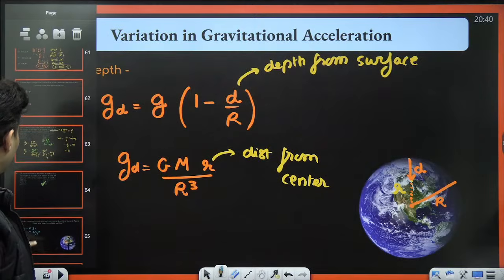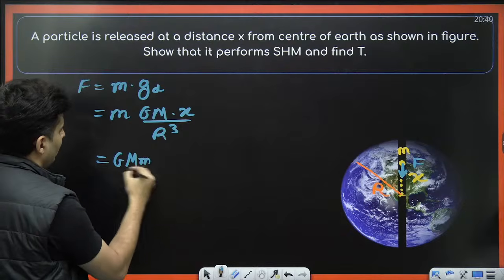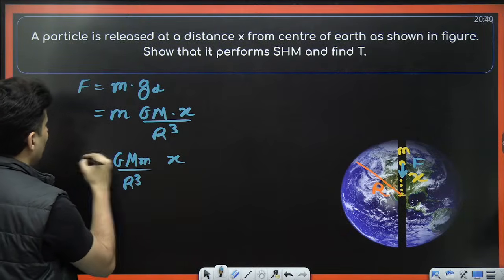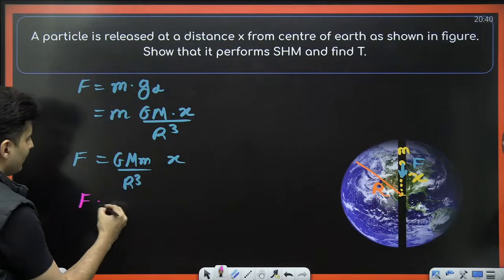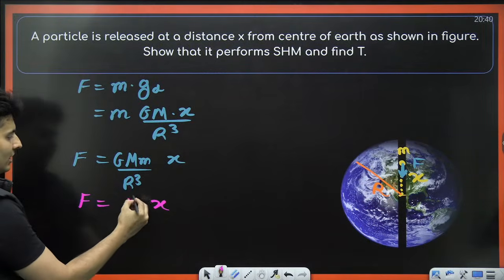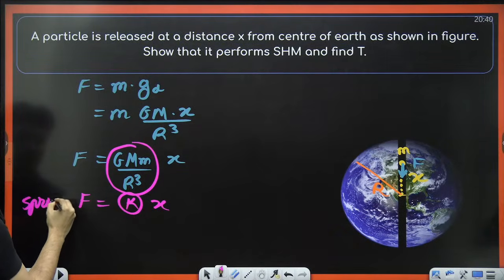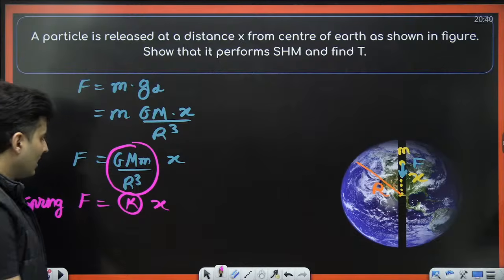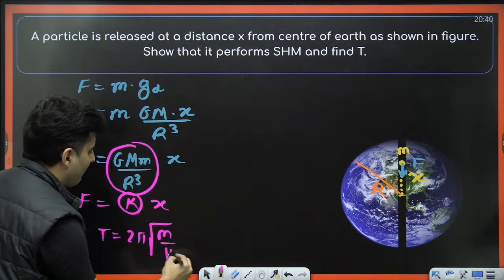That's the same formula. Now just rearrange this term. It will become GMm divided by r cube into x. This is F. Isn't this looking like F equal to kx? Isn't that k? Isn't this like the spring force? And the time period of a spring mass system is 2 pi under root m by k.